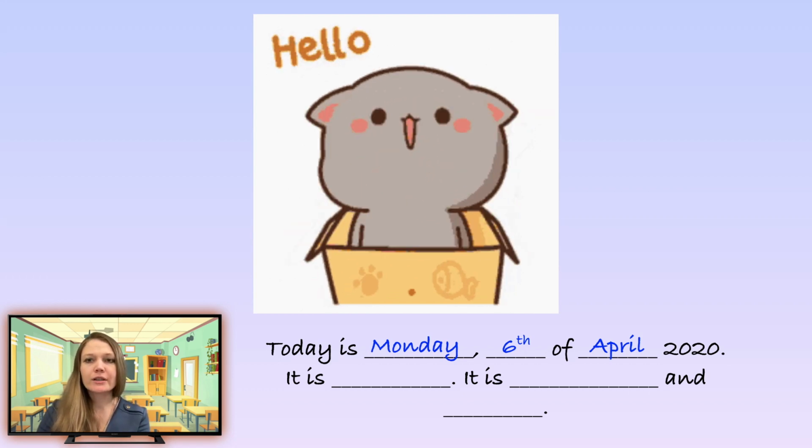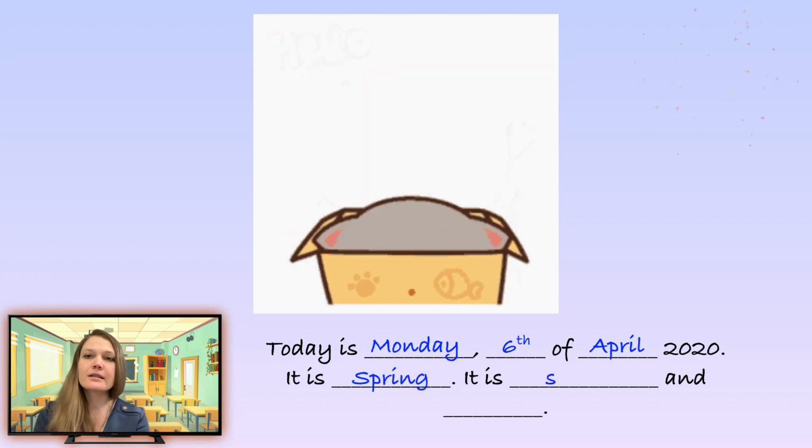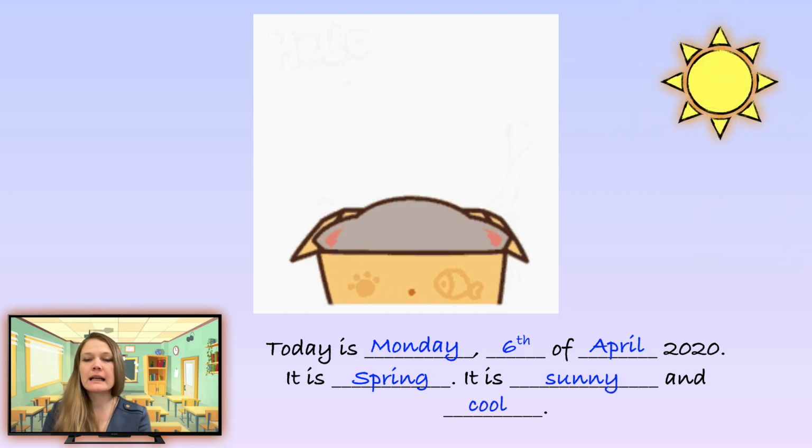Now let's write the season. It is spring, it is sunny and cool. That's wonderful. Pause the video and make sure that you write the date correctly.